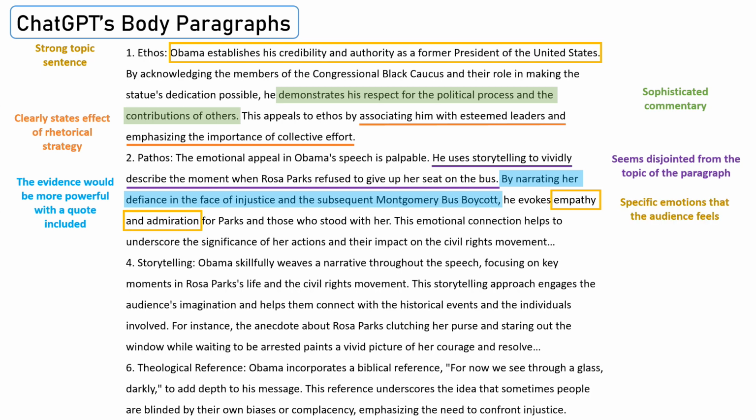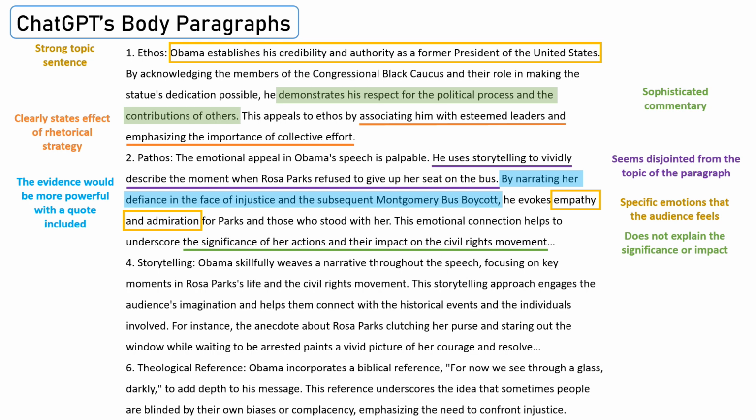In this boxed portion, we have specific emotions that the audience feels, elaborating more on the rhetorical strategy. "This emotional connection helps to underscore the significance of her actions and their impact on the civil rights movement." Here, ChatGPT missed a good opportunity to explain what the actual significance or impact of Rosa Parks' actions were. Students tend to make the same mistake on their own essays. To elaborate, ChatGPT could have written that Rosa Parks' protest demonstrated to the world that civil disobedience was an effective tactic in combating institutional discrimination.